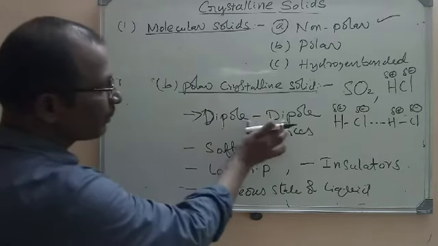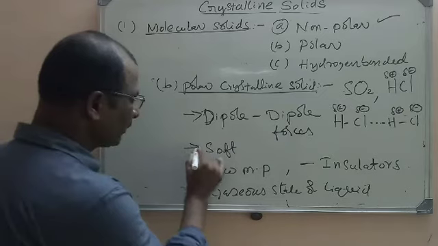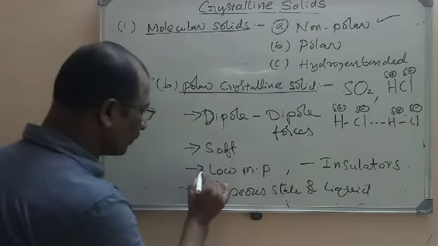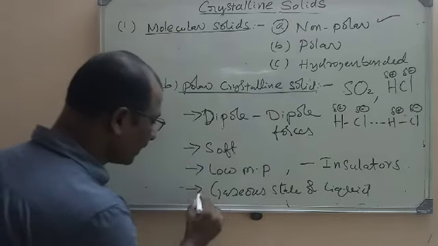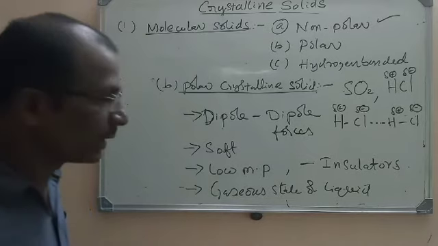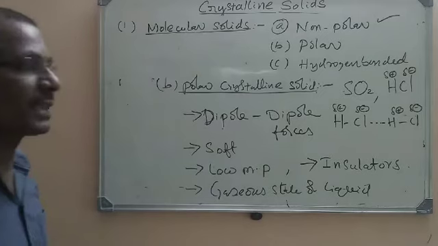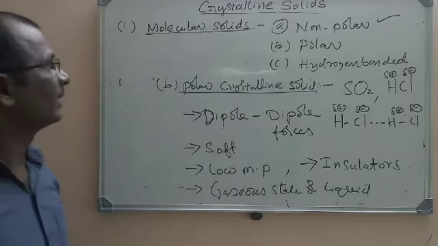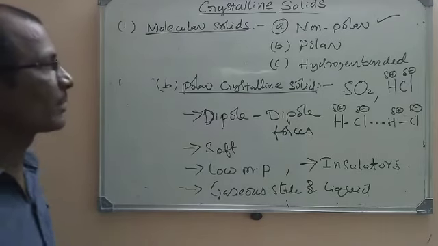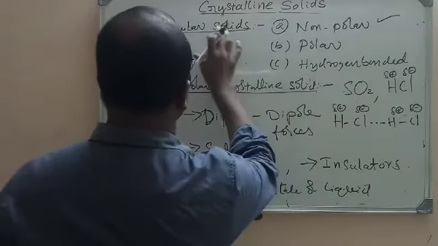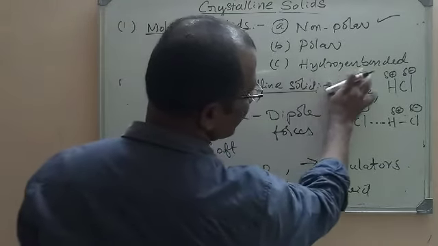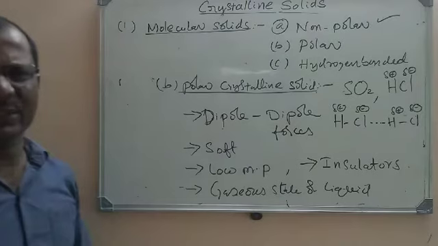So these will have dipole forces, and they are very soft, and they will have low melting points, and they will be in either the gaseous state or the liquid state, and they will also be electrical insulators. Now let us move on to the next class of molecular crystalline solid, that is hydrogen bonded crystalline solids. Easy to remember.